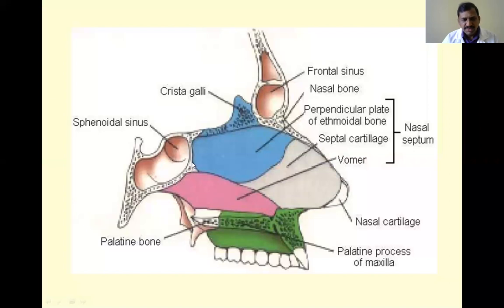This is the sphenoidal rostrum, and this is the sphenoidal crest; in the anterior part there is a ridge called the sphenoidal crest. Here this is the palatine bone, and this is the palatine process of the maxilla. These are all the bones and cartilages that take part in the formation of the nasal septum.